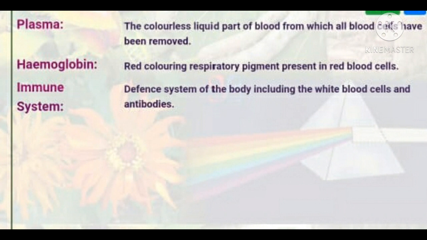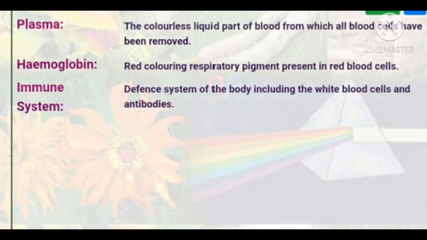Plasma, the colorless liquid part of blood from which all blood cells have been removed. So this fluid is called plasma. Hemoglobin, red coloring respiratory pigment present in red blood cells. Hemoglobin, so this carries oxygen in our body.